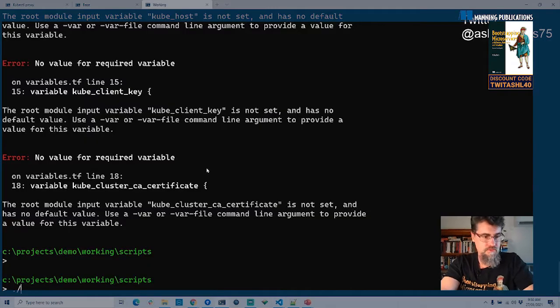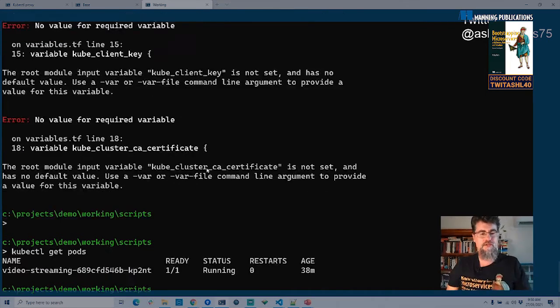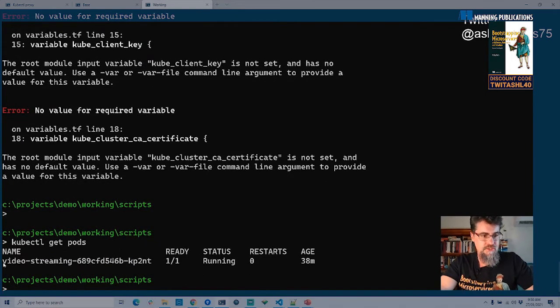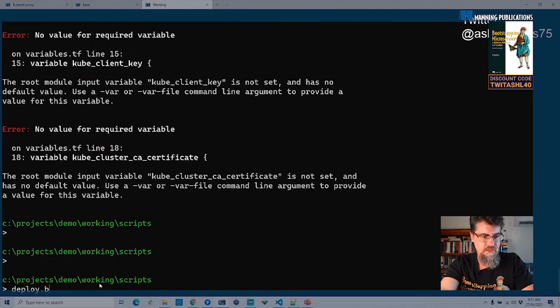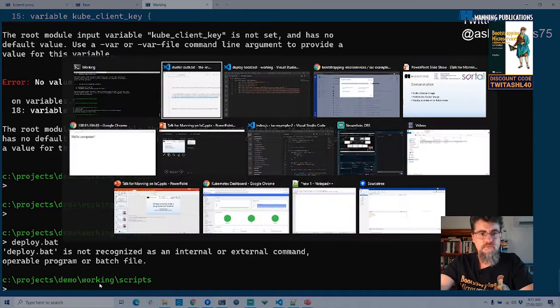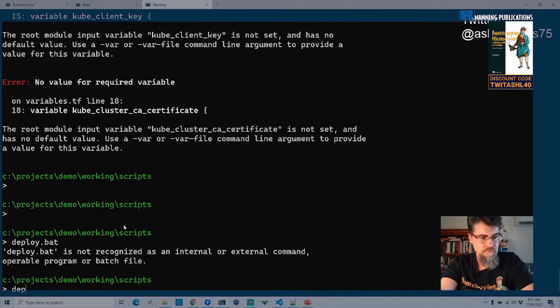So I'm just going to run this. Fingers crossed. Oh, before I do that, I'll just show you the pods that we've got running already. So these are the containers that are already running on my Kubernetes cluster. There is just this single video streaming one. But after I've deployed the new one, I should see one here that's not video streaming, it's just video. It's going to do the same thing. I'm just doing a demonstration to show you that I can do this. Oh, I don't want that. I want the deploy script. So I'm running the deploy batch file that I just created. Oh, sorry, deploy local.